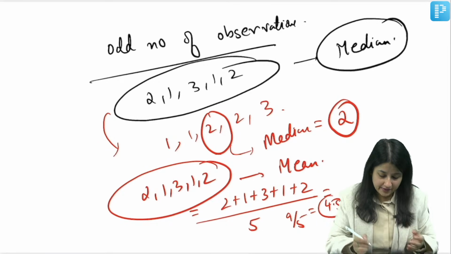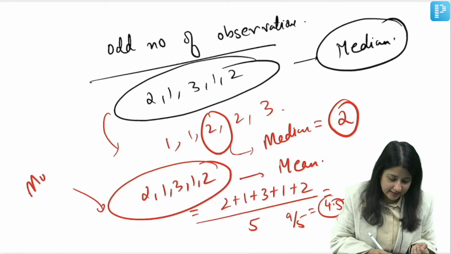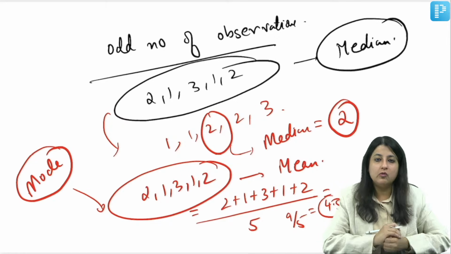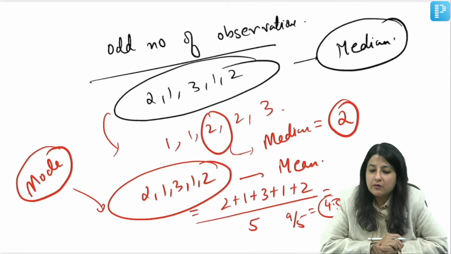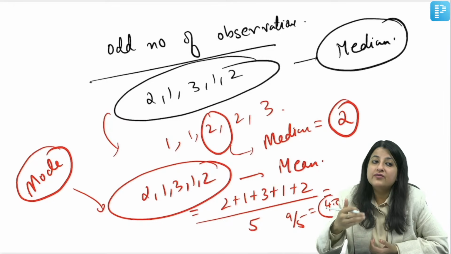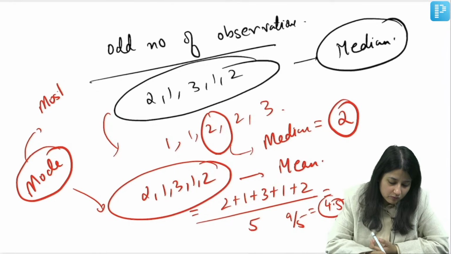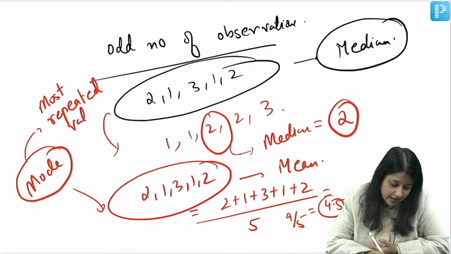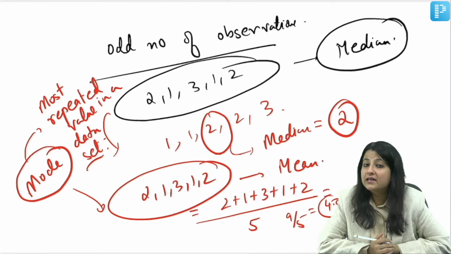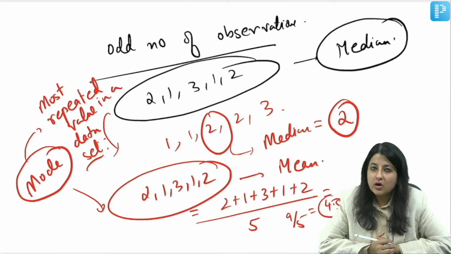Can you also tell me what is the mode for this data set? What is the meaning of mode, guys? What is mode? Mode is the most frequently occurring value in a data set. Most repeated value in a data set, the one that keeps coming again and again, or the most frequently occurring value in a data set. So what is the mode over here?